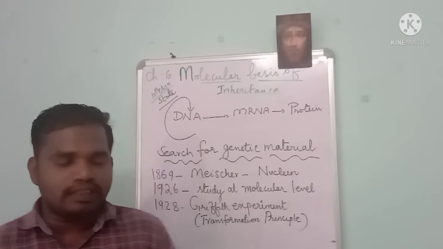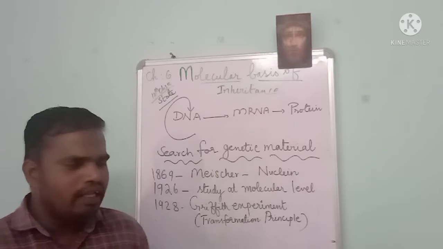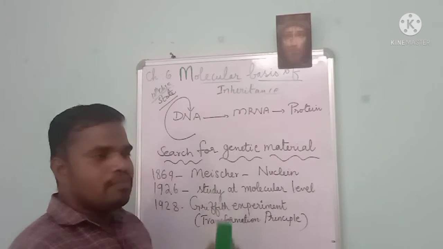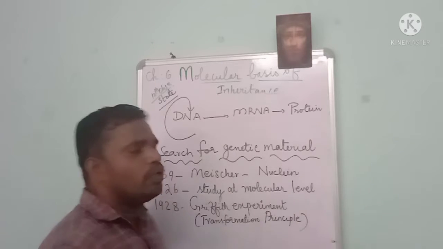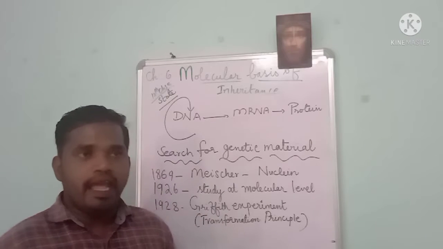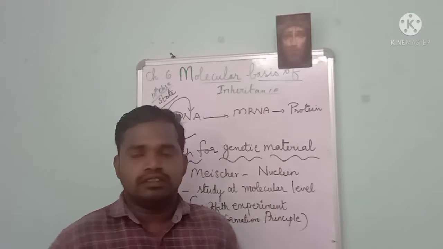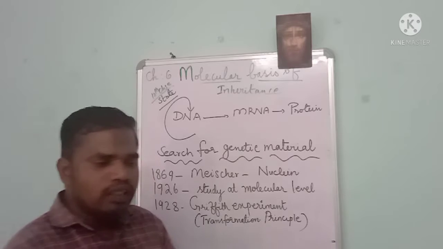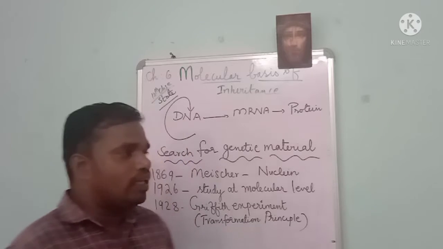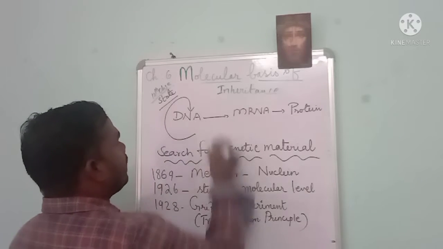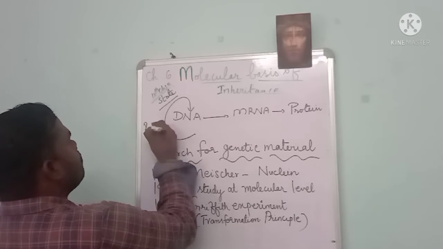Usually when we see the process of what is happening in our body, the DNA is the genetic material which is changed into mRNA. The mRNA then produces the protein through different processes. First the DNA replicates itself, making many copies.